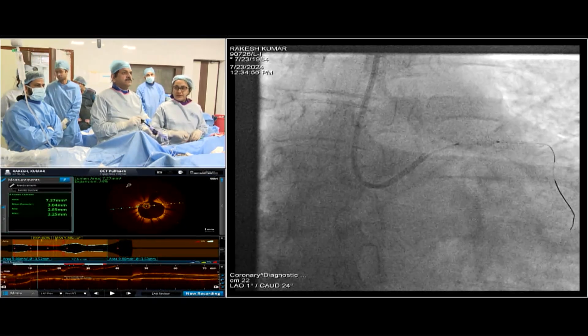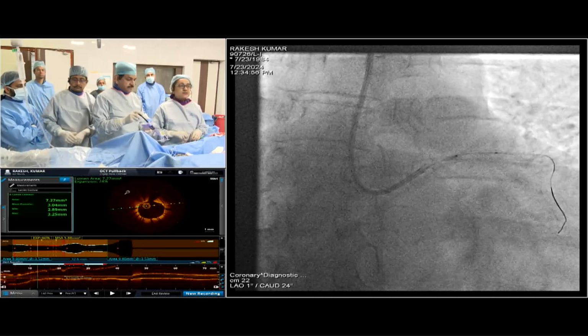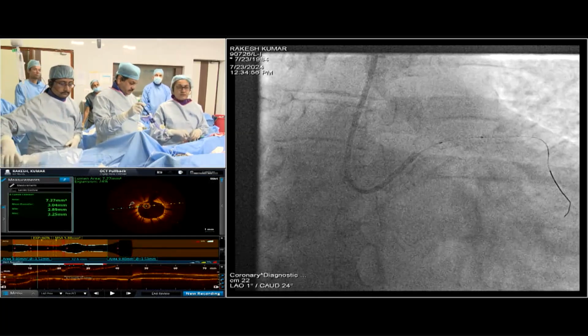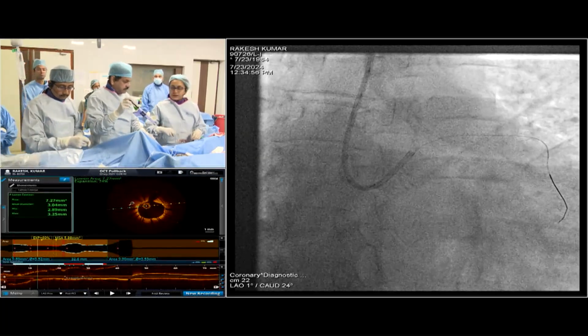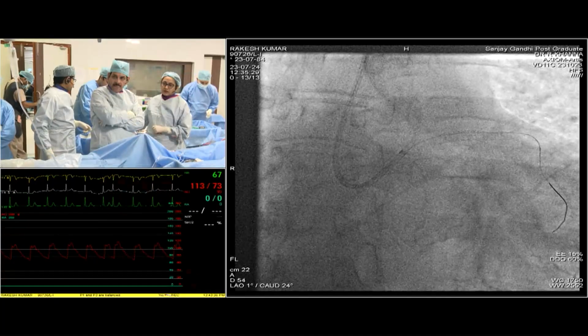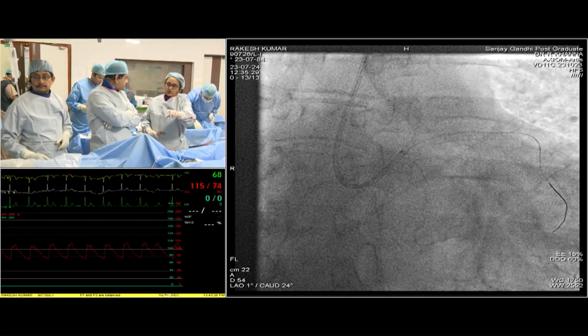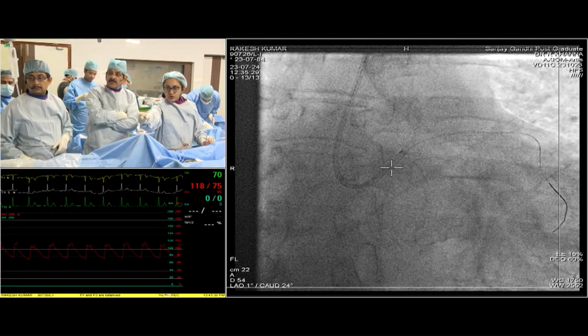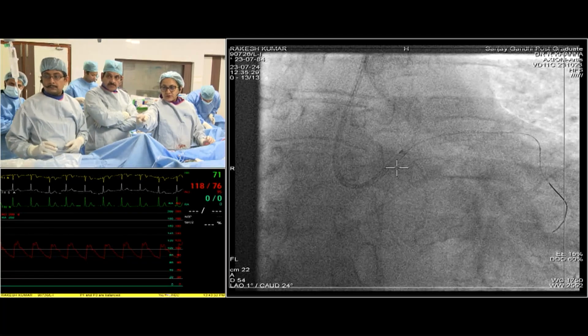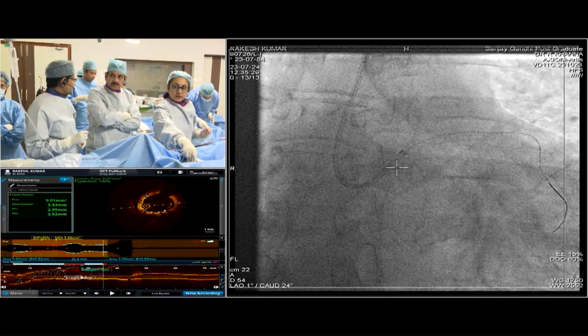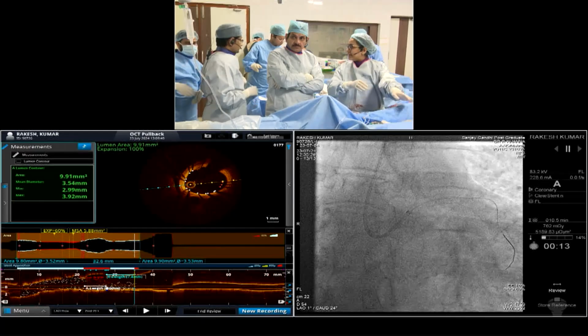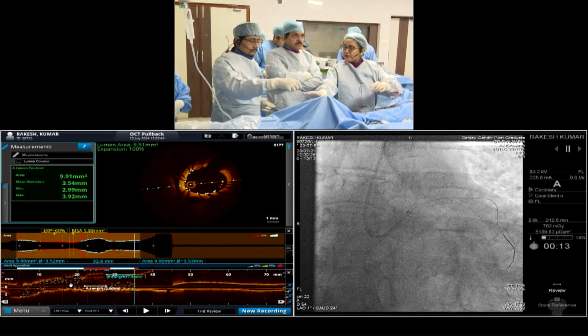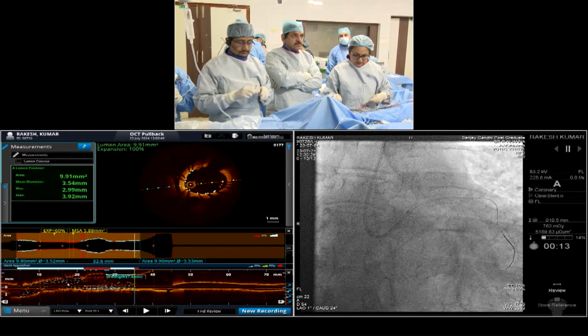So we will do an OCT. So let's see how it looks like, the expansion part and remodel part, and then we can just confirm. No, the remodel part, don't go proximally. Just tell me जहाँ पे malapose हो रहा है, from between 20 to 30. Can you see that? Length 10 mm? 6. That is 6 mm. So we will take a 4.5 balloon. We'll try to do it there and then do an OCT.